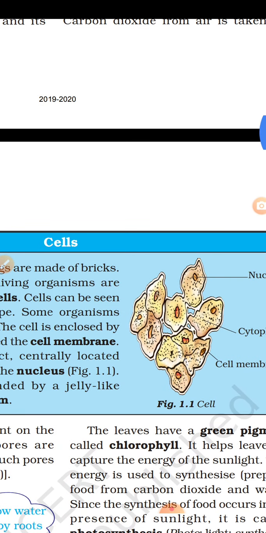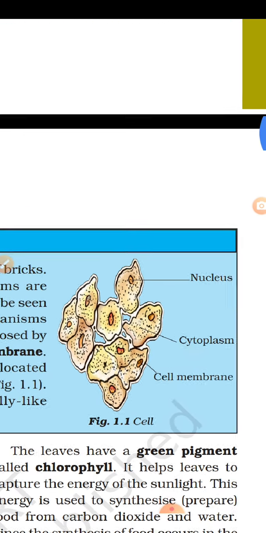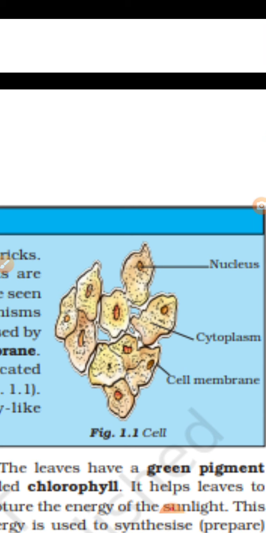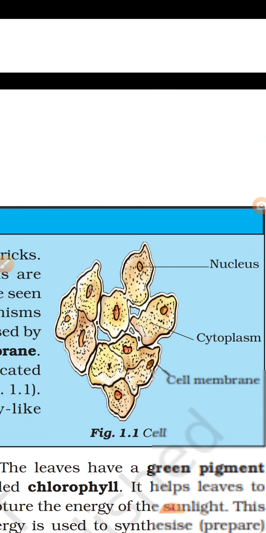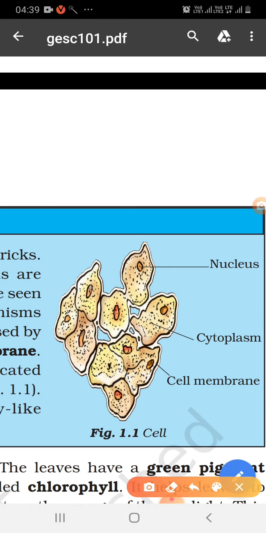See the structure of the cell. It contains three parts. One is the nucleus, which exists in the center of the cell. Second is the cytoplasm, a gel-like structure in the cell surrounding the nucleus.